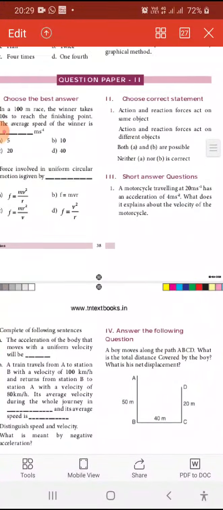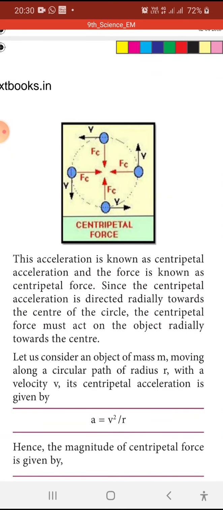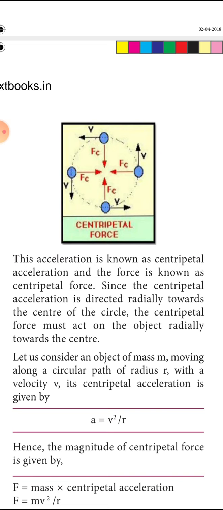There must be an acceleration acting along the string directed inwards. You are pulling the thread towards the center, towards your fingers, which makes the stone move in a circular path. This acceleration is known as centripetal acceleration. Now we can know the definition for centripetal acceleration and force. Since the centripetal acceleration is directed radially towards the center of the circle, the centripetal force must act on the object radially towards the center.